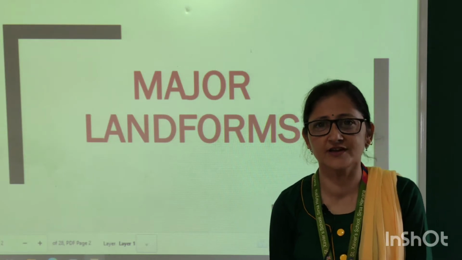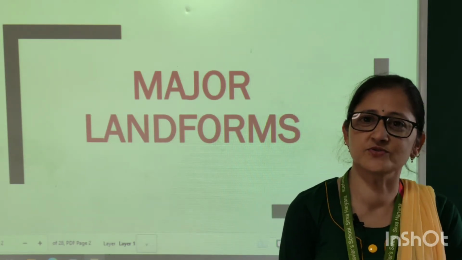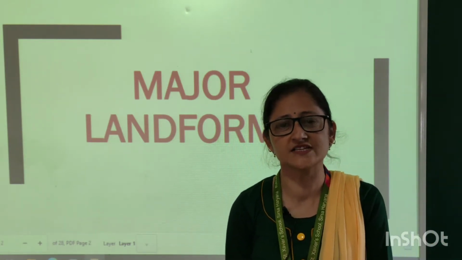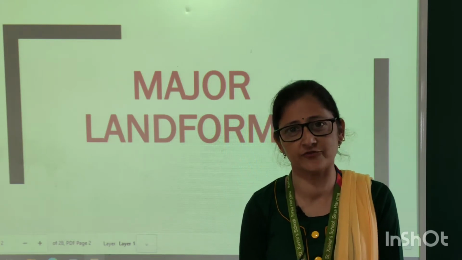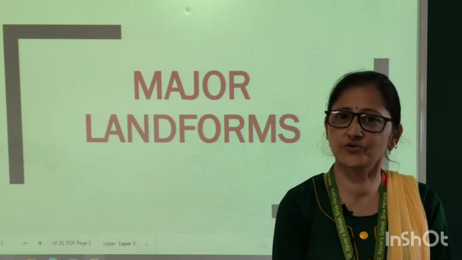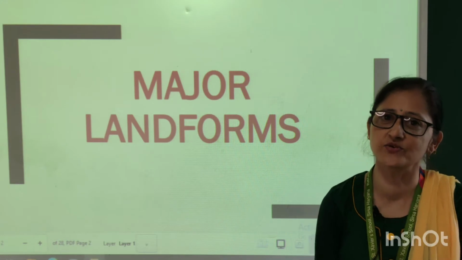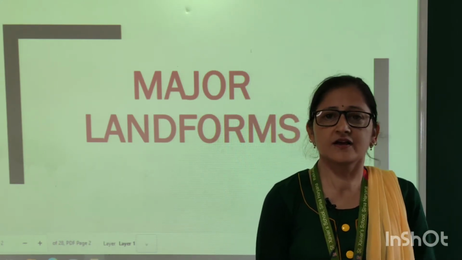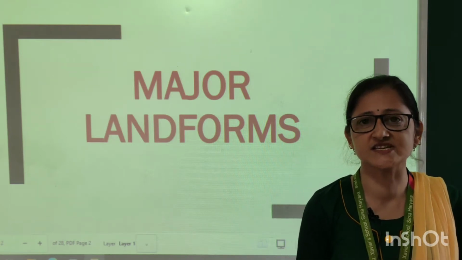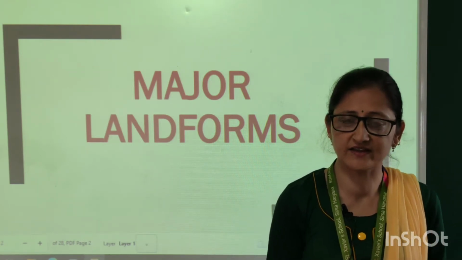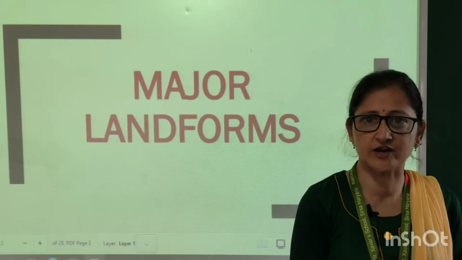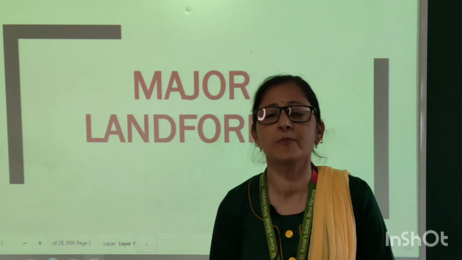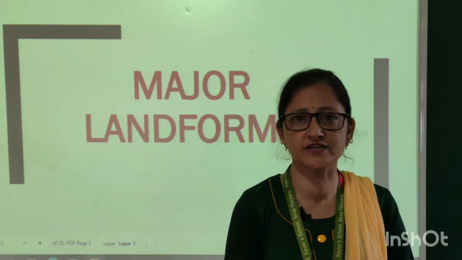Hello everyone. Today we are going to start our new chapter, chapter number 4, major landforms. As you know, our earth is changing regularly. Some changes are visible directly due to volcanic eruptions or earthquakes, but some changes are very slow.